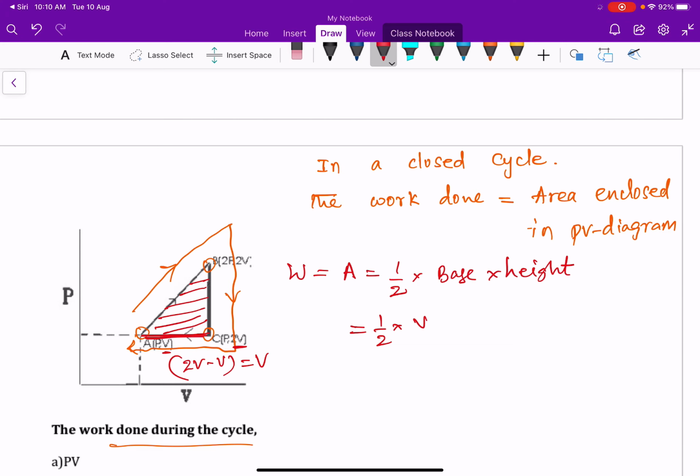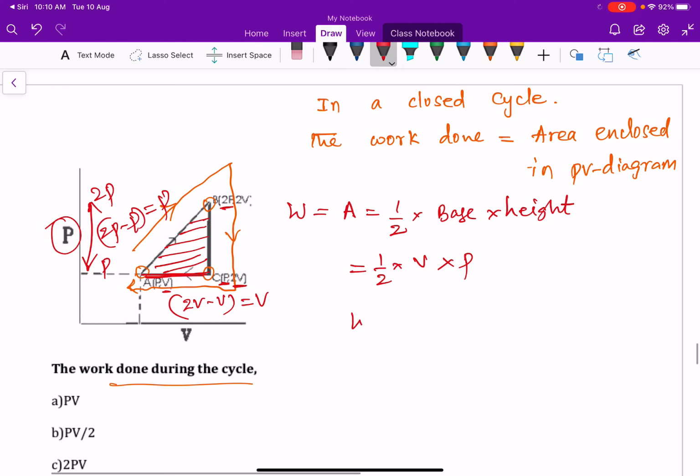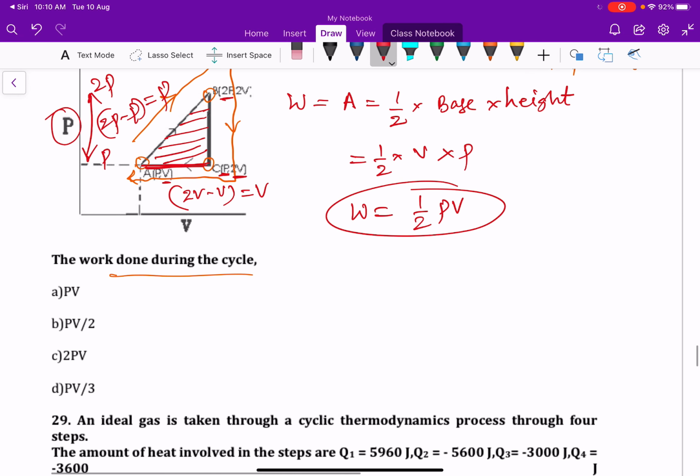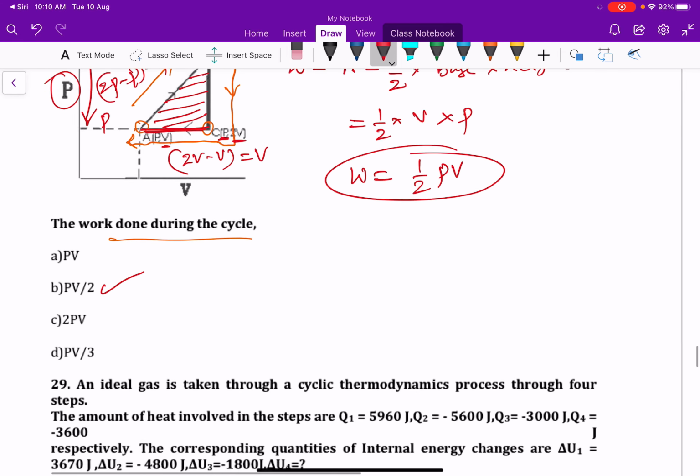Height: final pressure is 2P and initial pressure is P, and in the vertical we have pressure. So 2P minus P gives height equal to P. So the work done in this case is half PV. PV by 2 is the correct answer for this question.